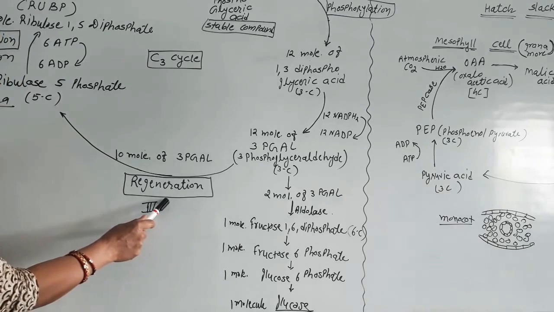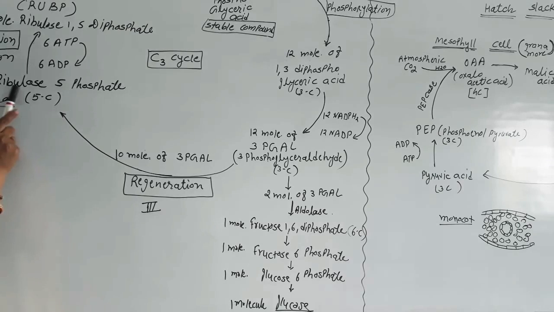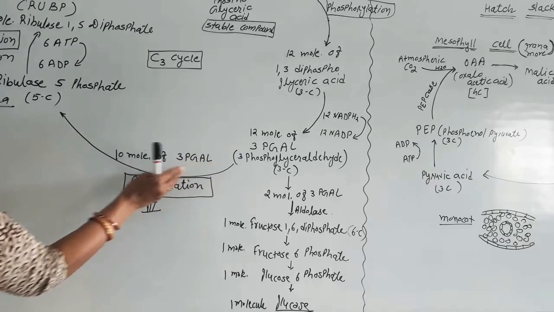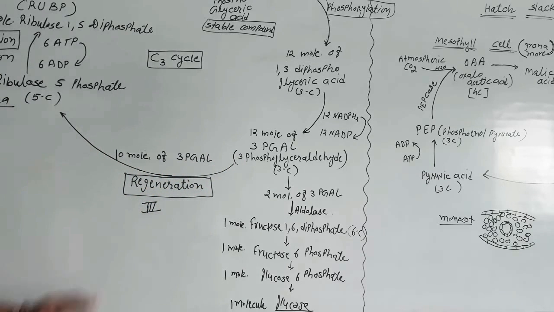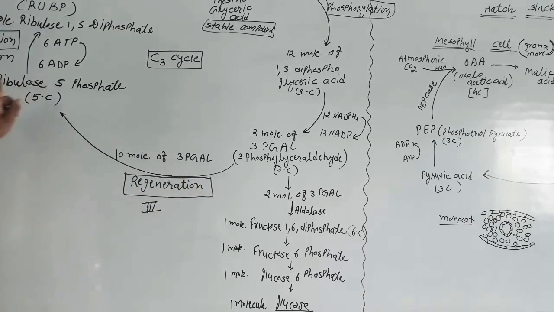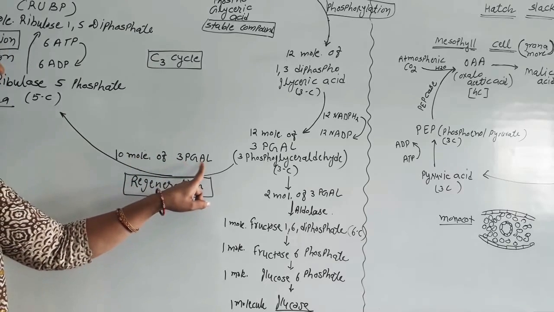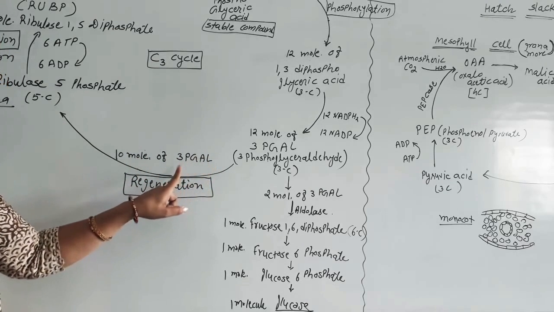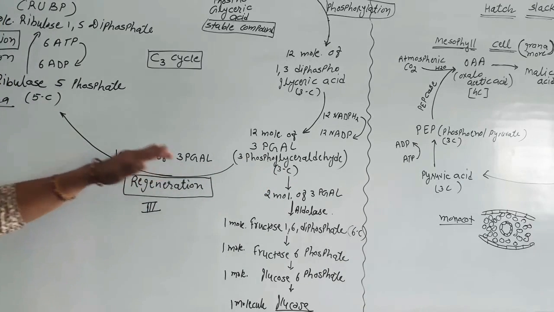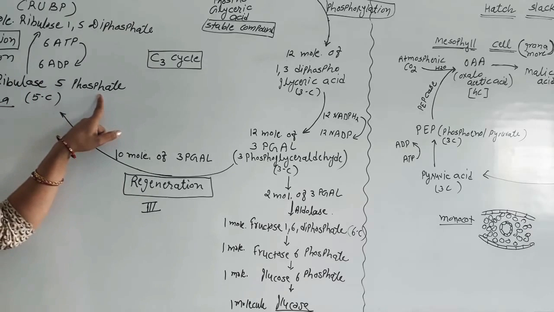different sequential reactions convert again into 6 molecules of ribulose 5-phosphate. So many sequential reactions are found in this. This is called regeneration. Regeneration of ribulose 5-phosphate by 10 molecules of 3-phosphoglyceraldehyde. This phosphoglyceraldehyde is a 3 carbon compound. These are 10 molecules, and out of these 10 molecules, 6 molecules of ribulose 5-phosphate are produced.